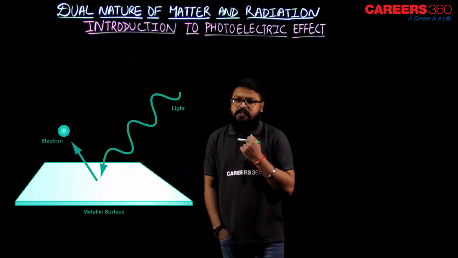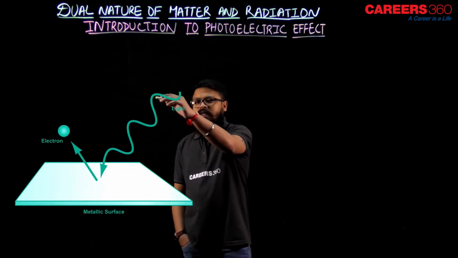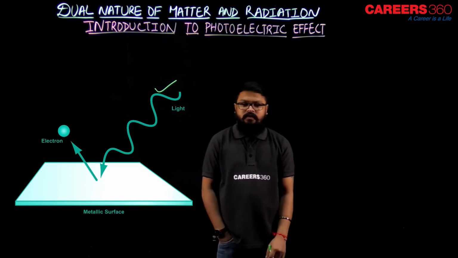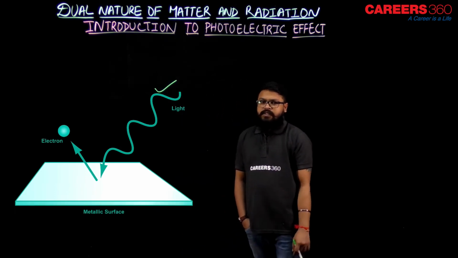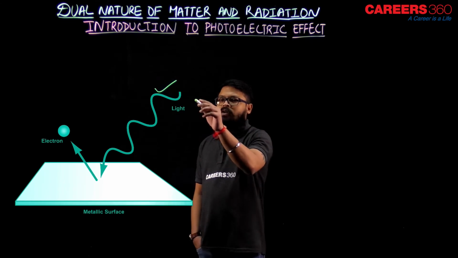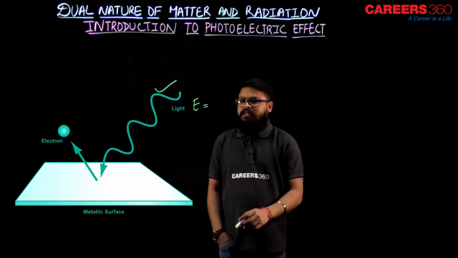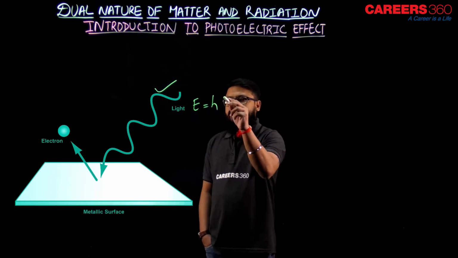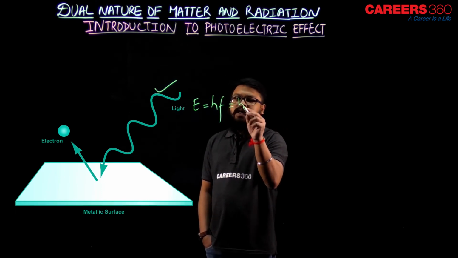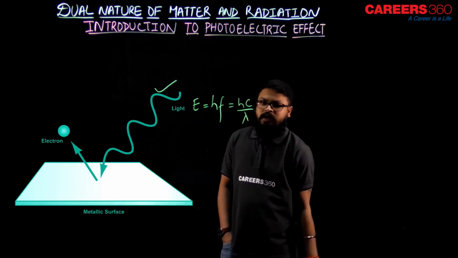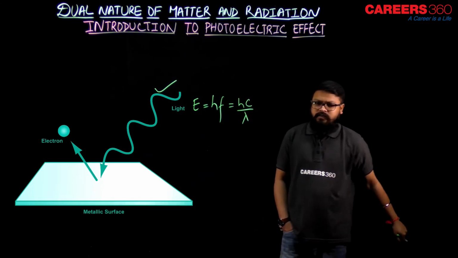As you can see, this is the light, that is nothing but an electromagnetic wave, of sufficient energy. Suppose the photon, or packet of energy or quanta, has energy hf, or nothing but hc by lambda, and is incident on the metal surface.